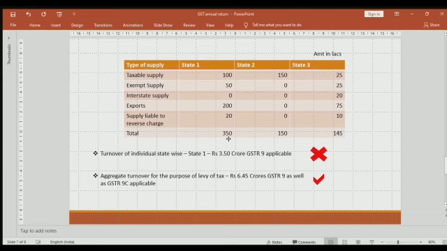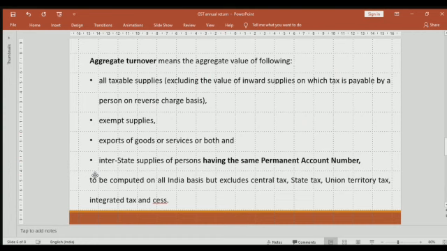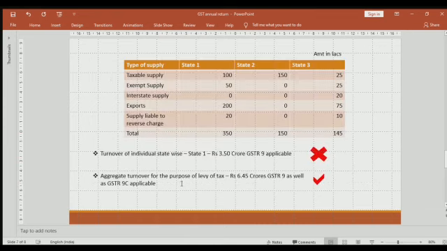But as we said, we need to see aggregate turnover on all India basis. That means the turnover of all your states would be considered for the purpose of computing the aggregate turnover. So it will be state 1 plus state 2 plus state 3, coming to a total of 6.45 crores. Here it means that GSTR 9 as well as GSTR 9C would be applicable to you.